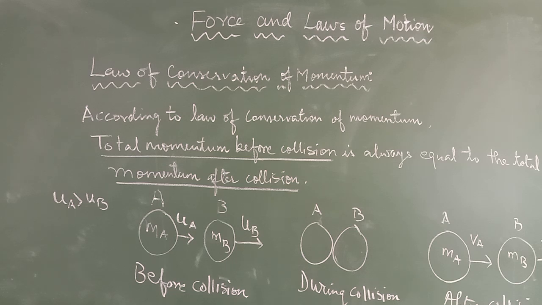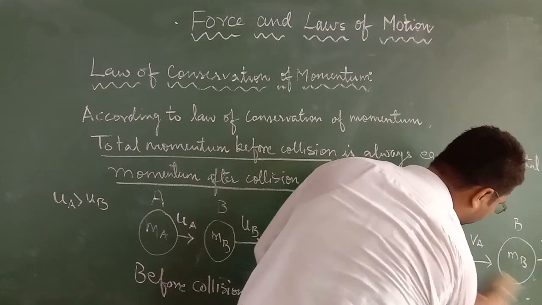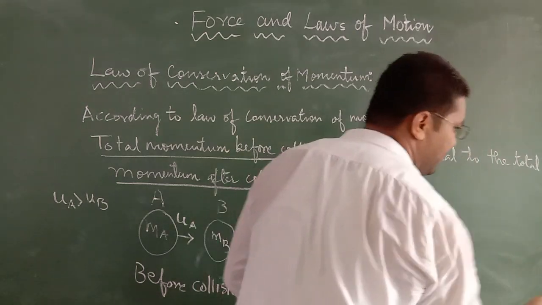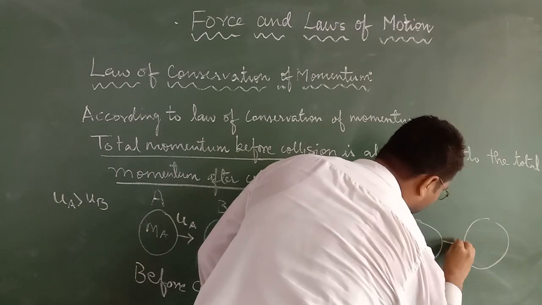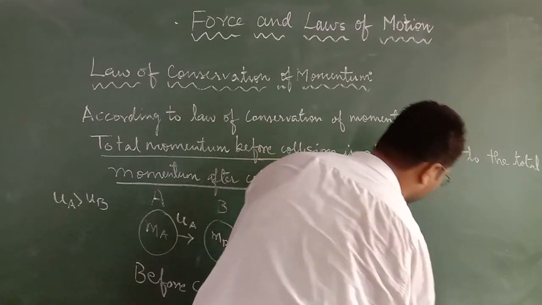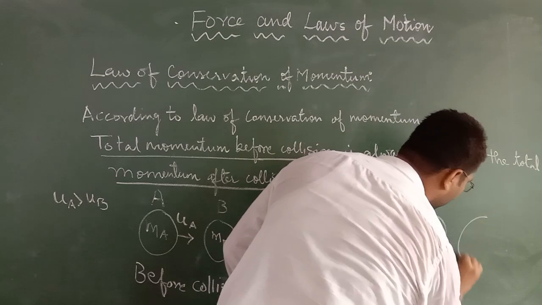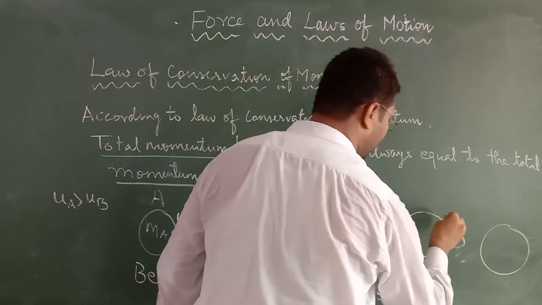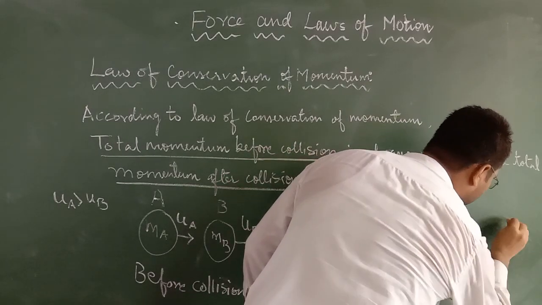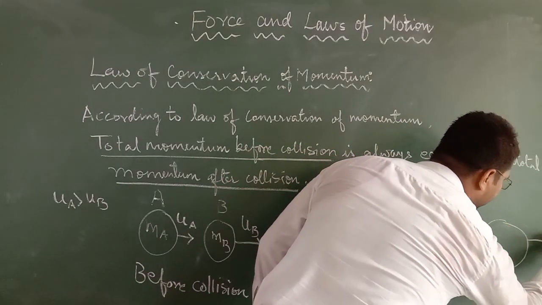We are taking that both objects are moving on the same straight path. I will go a little above so that it will be visible to you. This I am taking as va, and this I am taking as vb.